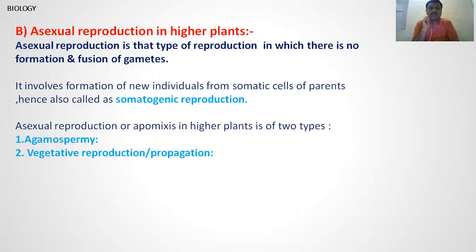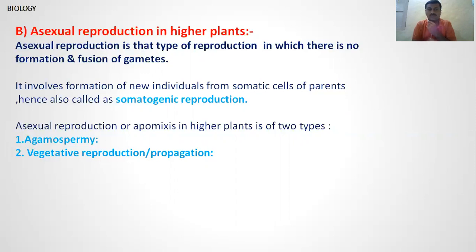Asexual reproduction is that type of reproduction in which there is no formation and fusion of gametes. It involves the formation of new individuals from somatic cells of the parents, and hence it is also called somatogenic reproduction. This is similar to the lower group of plants.